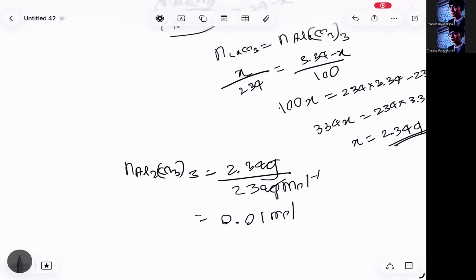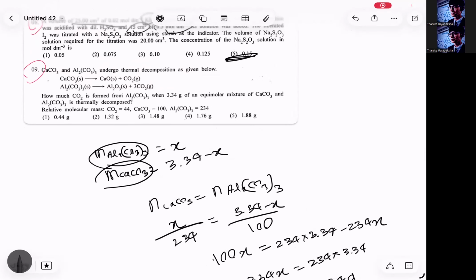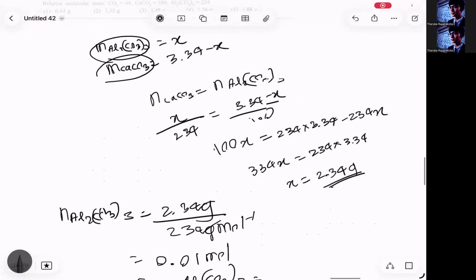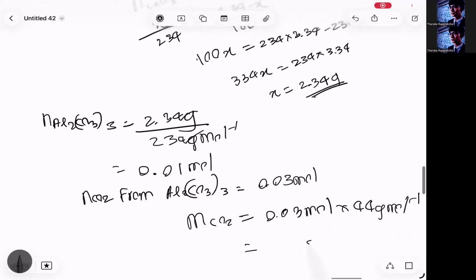From the number of moles of aluminium carbonate, you can find the number of moles of carbon dioxide formed from aluminium carbonate by using the stoichiometric ratio. And that's going to be how much? That's going to be 3 times, right? So 0.01 multiplied by 3, that's 0.03 moles. Then the mass of carbon dioxide formed is 0.03 moles multiplied by 44 grams per mole. 1.32 grams will be the answer.